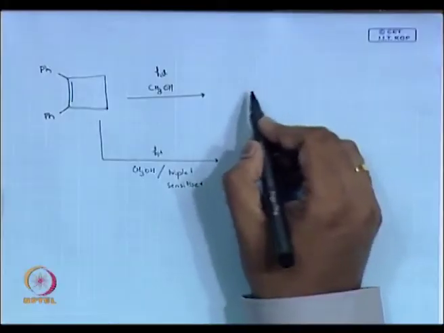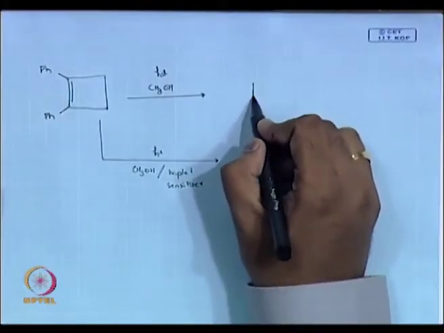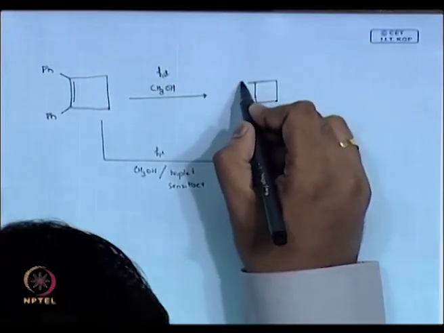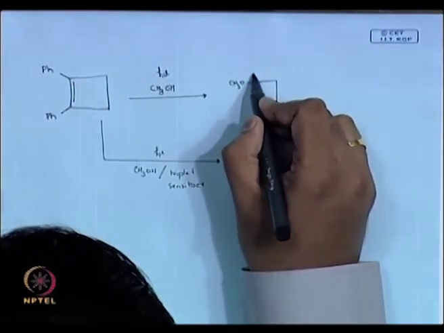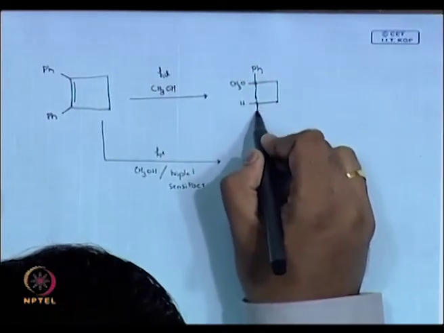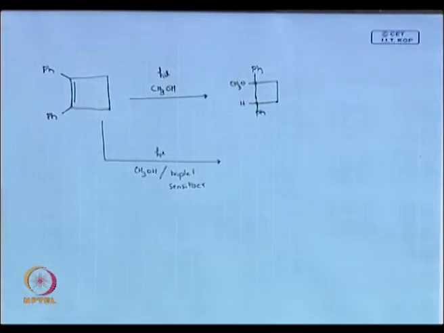In both cases you get a major product, but both are different. In the first case I get this product.